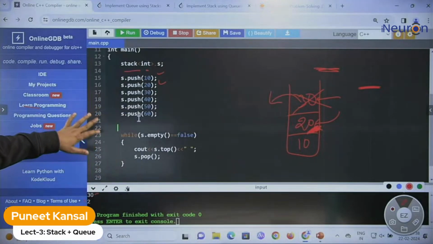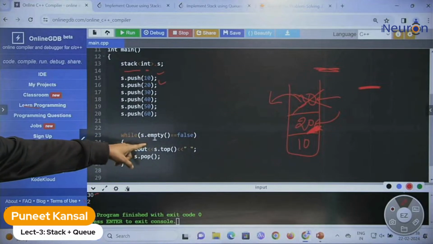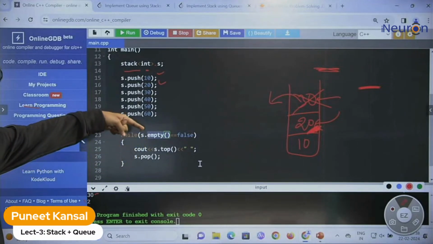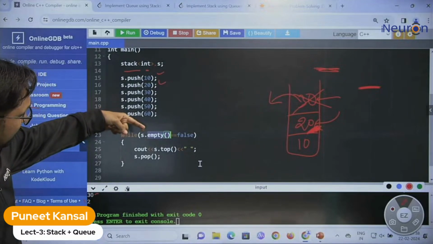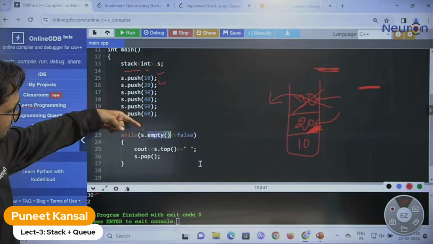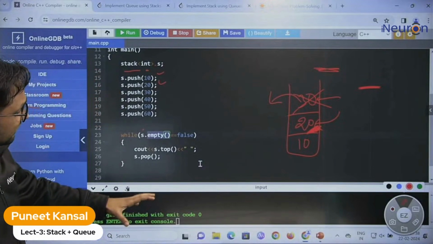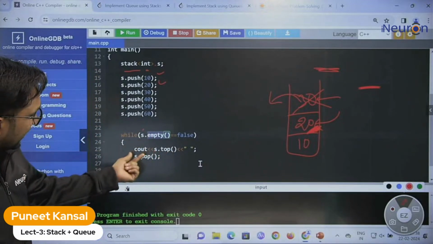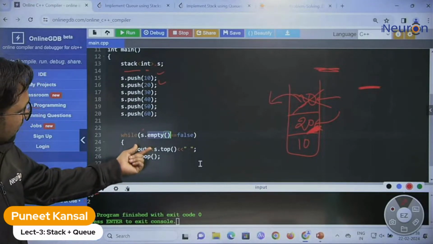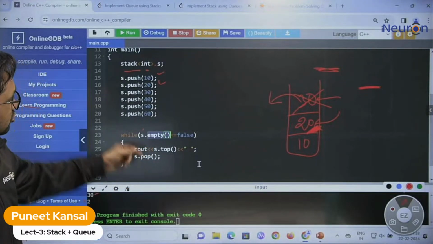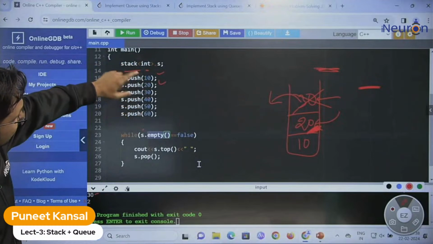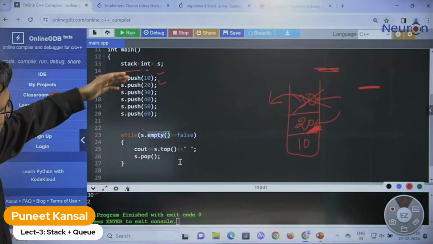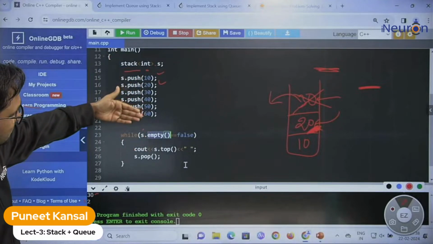Let's check out this loop. I'm repeating, this empty function will return true if the stack is empty, otherwise it will return false. So as long as there is an element inside the stack, your loop will keep going. You are just printing the top element every time and deleting it. Printing top, deleting it. So this will print the elements in reverse order, like 60, 50, 40, 30, 20, because 60 is at the top, inserted last.